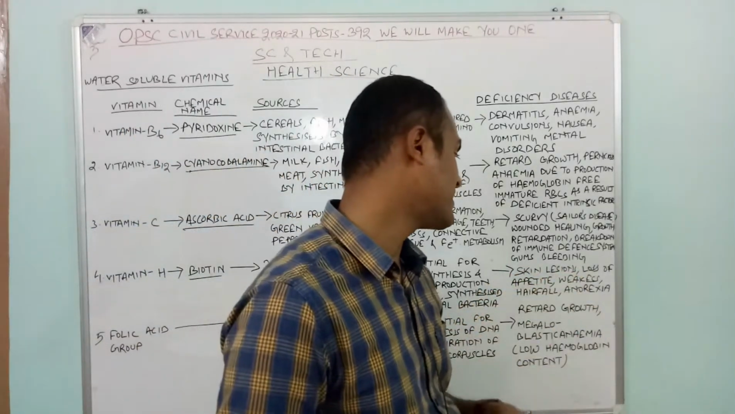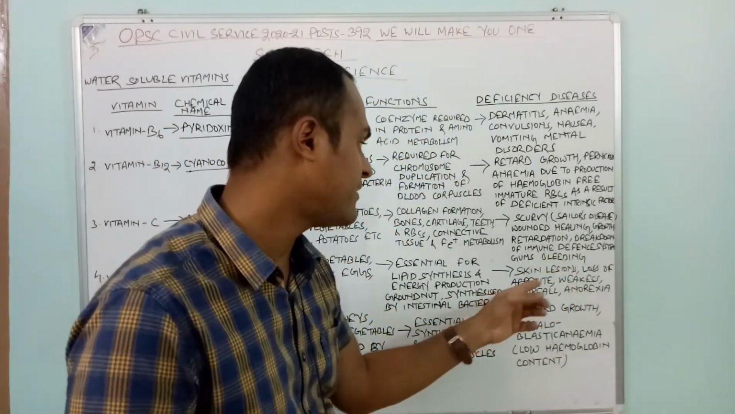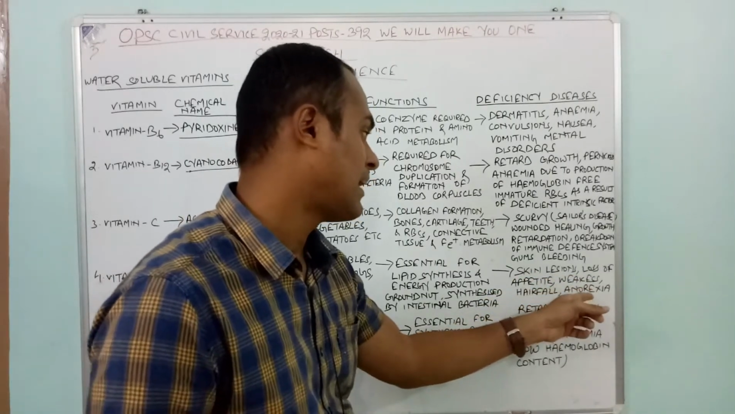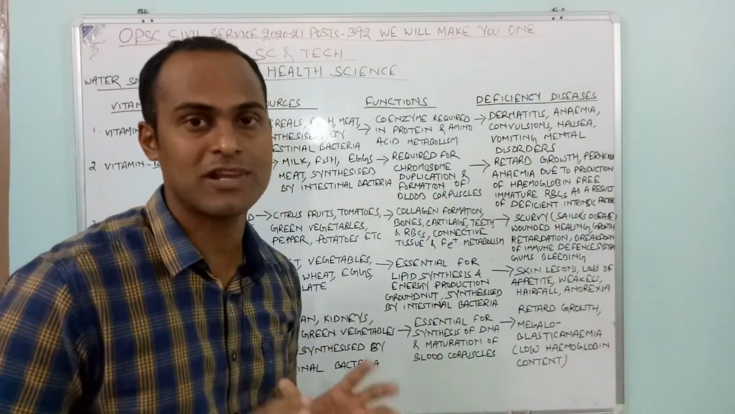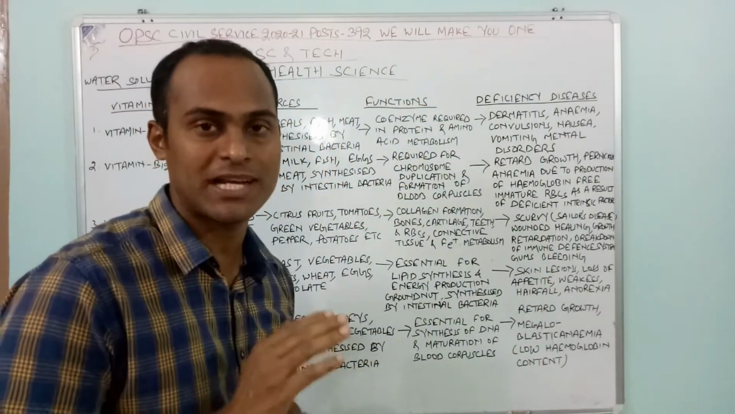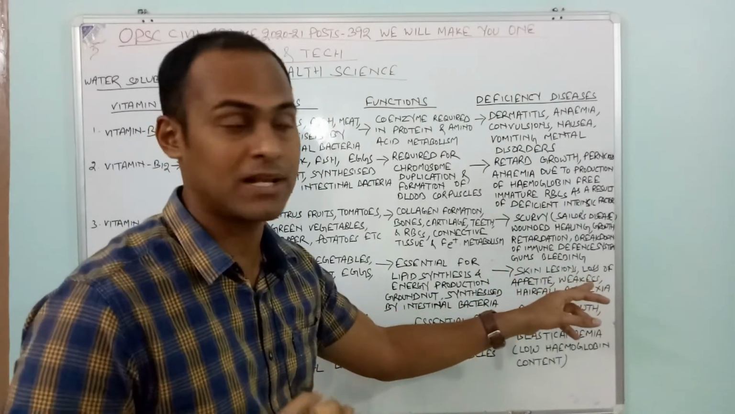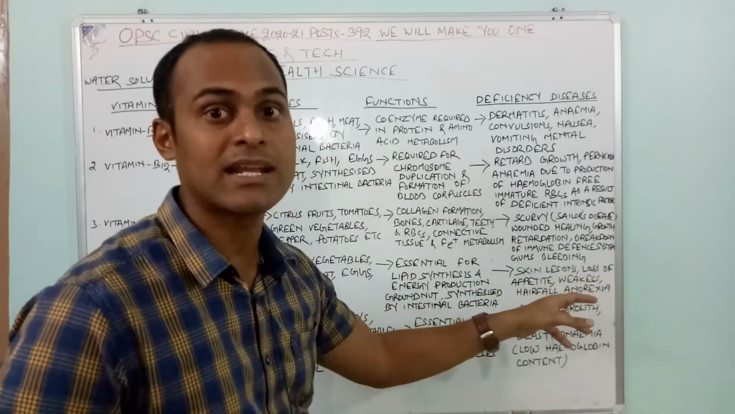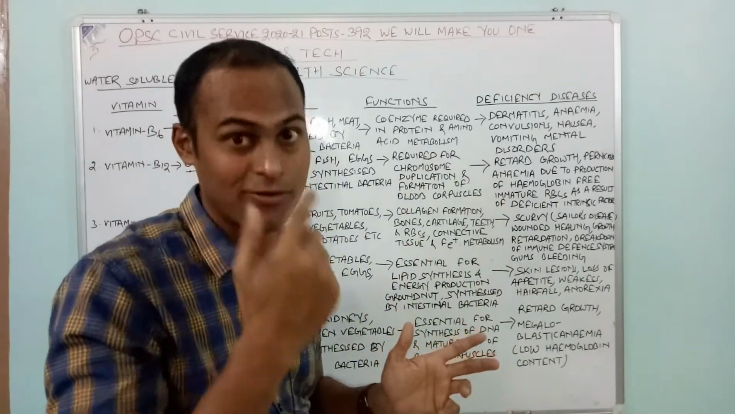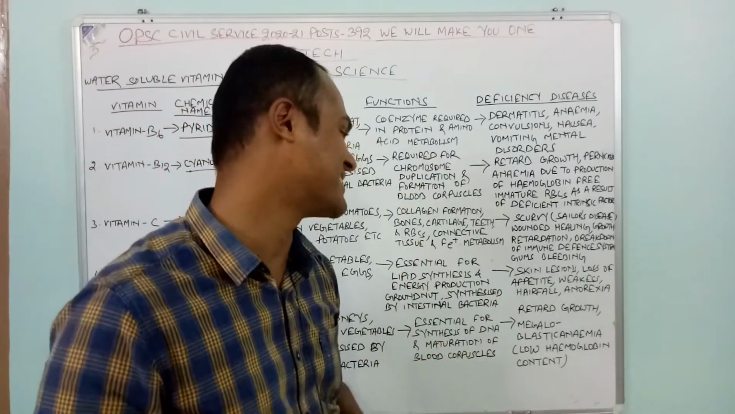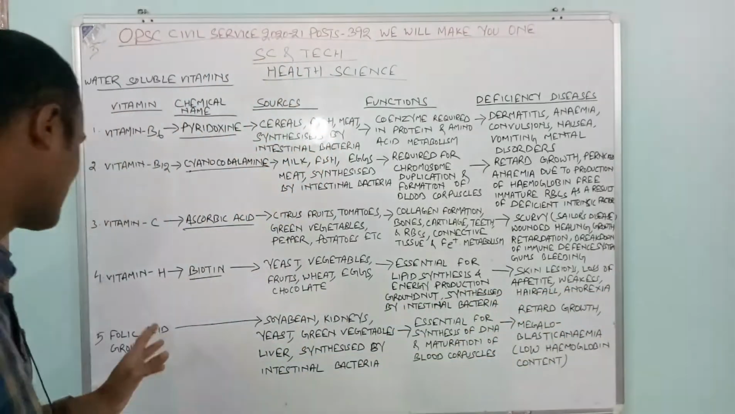Then the last one is the deficiency. Skin lesions, loss of appetite, weakness, hair fall, anorexia. These are the problems which will happen if there is a deficiency of vitamin H. Loss of appetite means you will not feel hungry. Then weakness in the body. If there is hair fall, it is because of vitamin H deficiency. Then anorexia is also there.